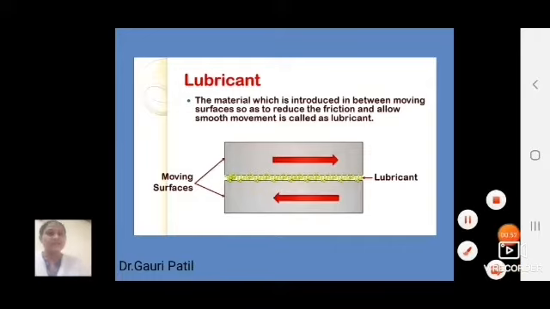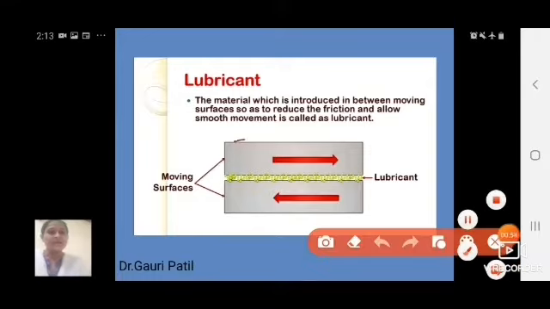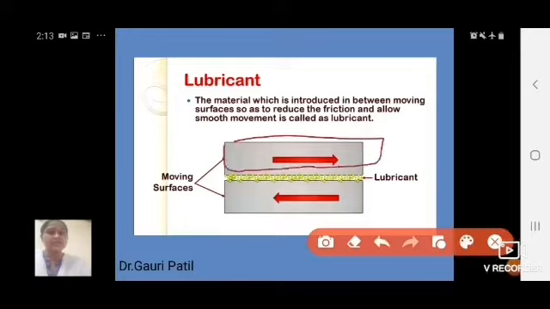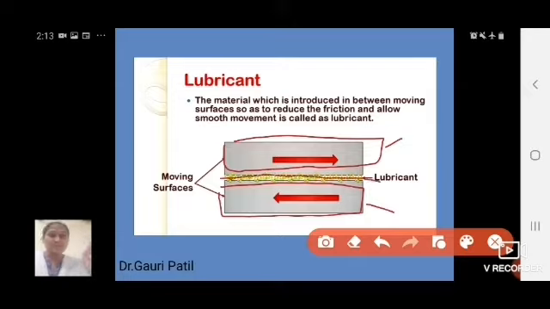So, students, look at this figure. Here there are two moving surfaces, this is 1 and this is 2, and there is a space in between these two surfaces. When these two surfaces are moving or gliding on each other, because of this movement there is friction. So to avoid this friction, we introduce some liquid or some lubricant. So this is the lubricant.